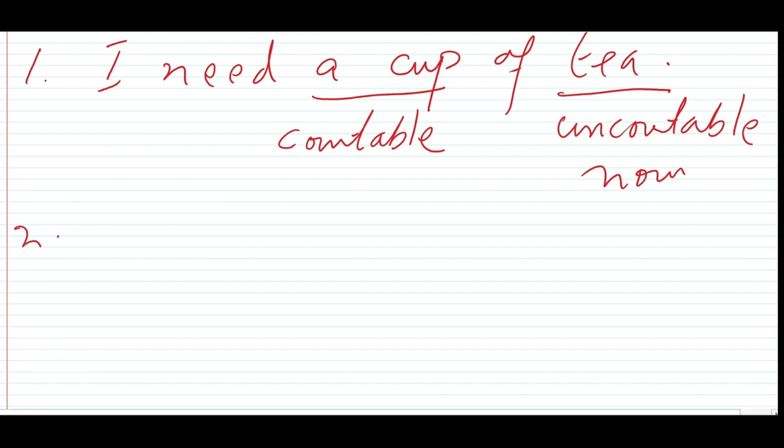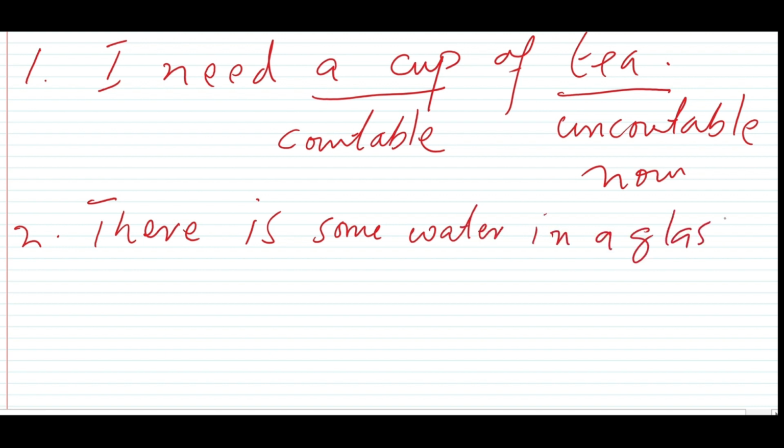Let's write a second example. We can say there is some water in a glass. Again, here we have two nouns, water and a glass. One is the example of countable noun and one is the example of uncountable noun.